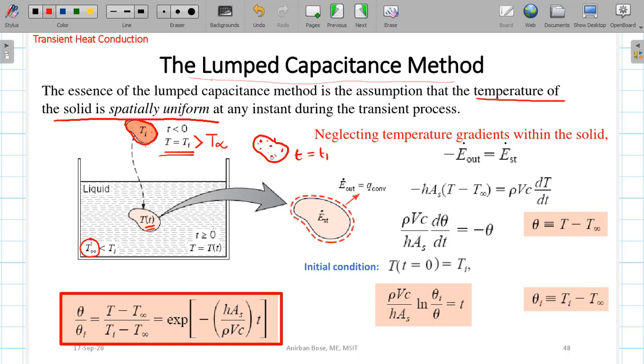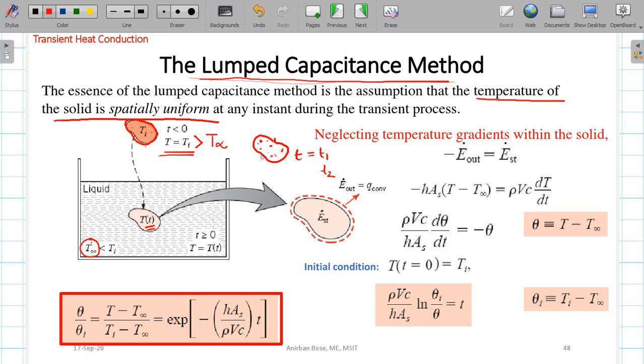Maybe in the next instant, after certain time, say t2, the temperature at each and every point is again the same, but that temperature will be less than the initial temperature. So gradually the temperature is decreasing, but whatever the temperature, that is the same throughout the body. So temperature is not a function of x, y and z. Temperature is only a function of time. This is the assumption made in the lumped capacitance method.